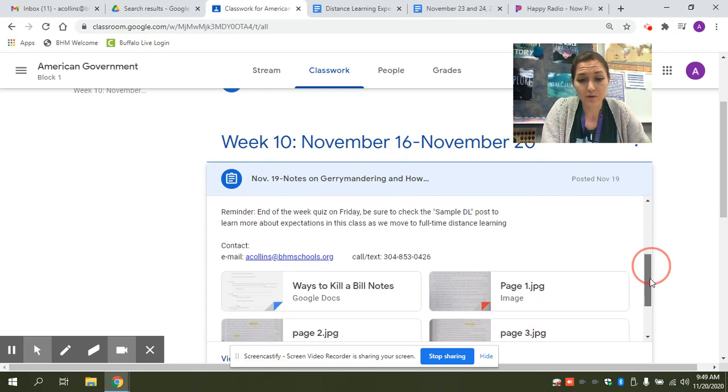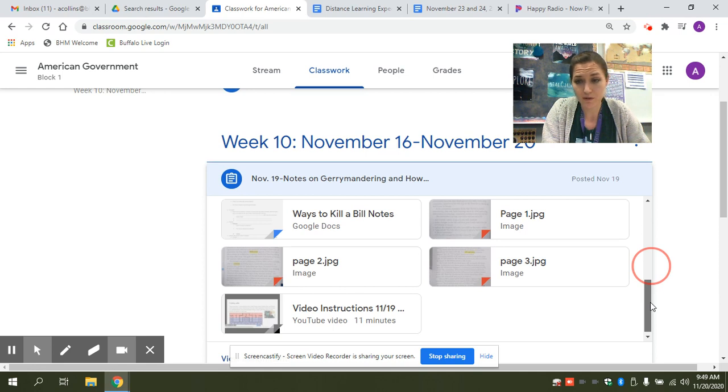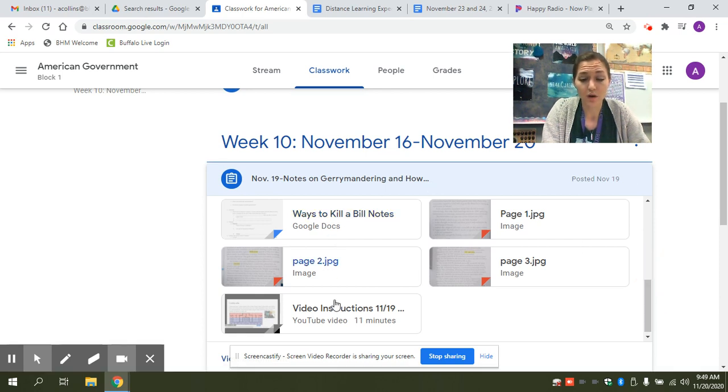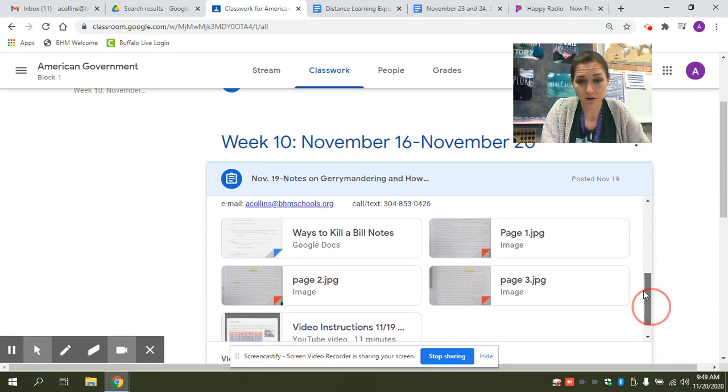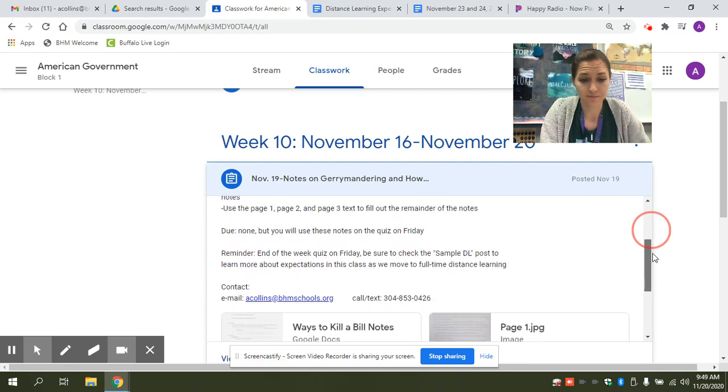And with each post, everything they need will be within this post. So there will never be multiple posts for one day. There will never be a link or assignment sent separately to their email. It will be a one-stop shop. I also include video instructions for each and every post, so that if students need more details than what's in these very short, clear instructions, they will get those details in that video. If they would like to see examples, that video would be a good way to see examples of the assignment or any other clarification on how it's going to be graded.